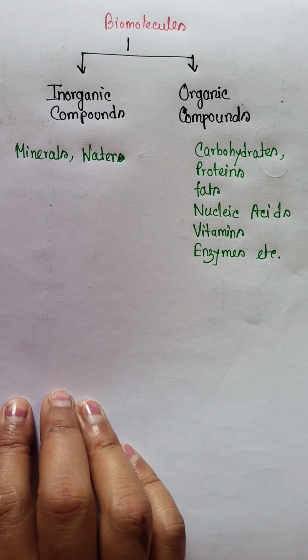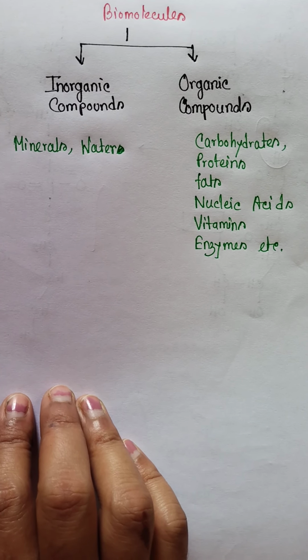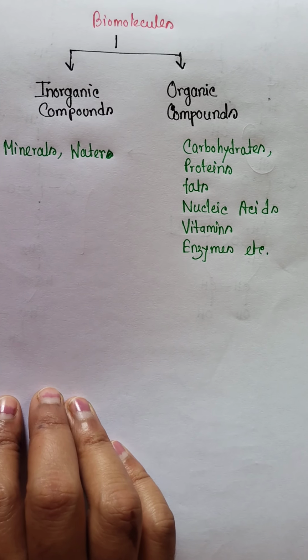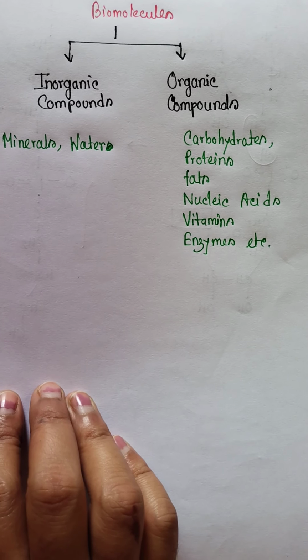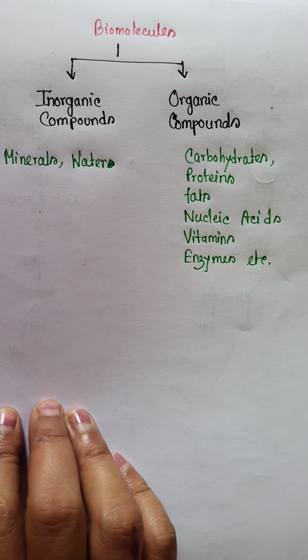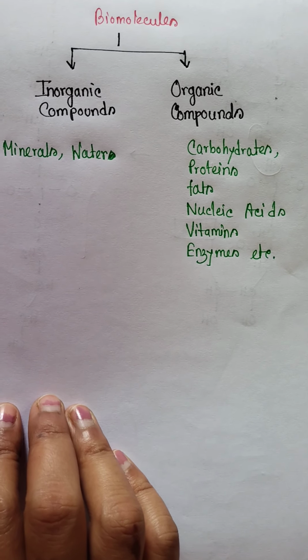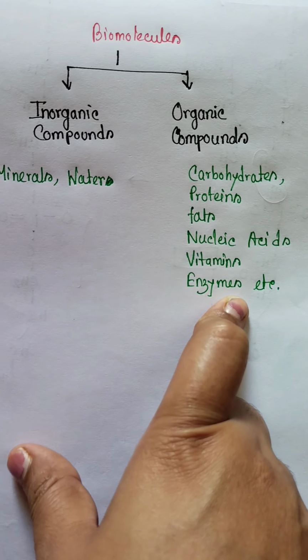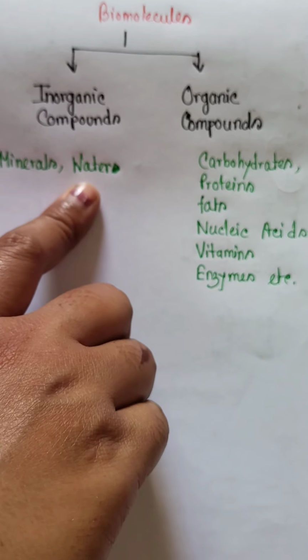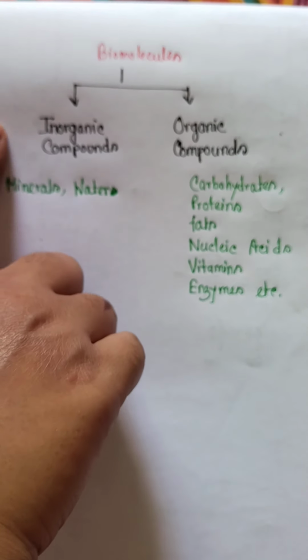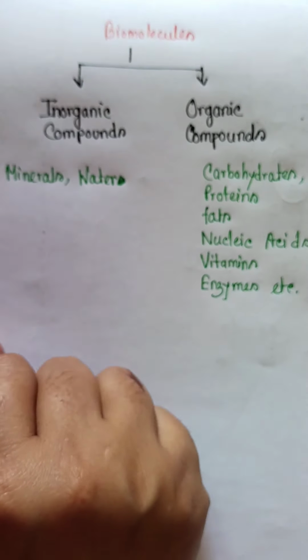Inorganic compounds are minerals and water, and organic compounds are carbohydrates, proteins, fats, nucleic acids, vitamins, enzymes, etc. These are of organic nature and these are of inorganic nature. So biomolecules can be divided in these two types also.